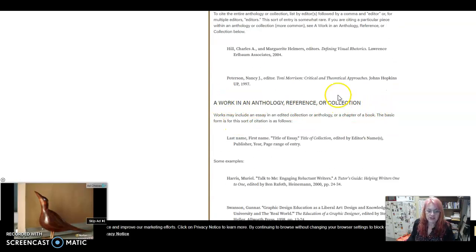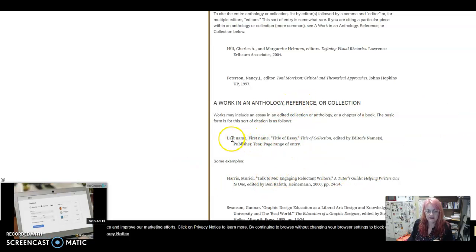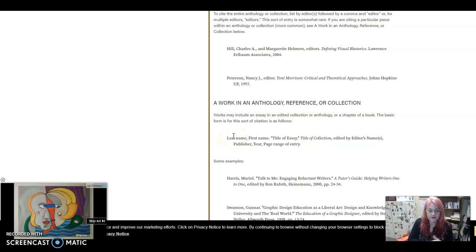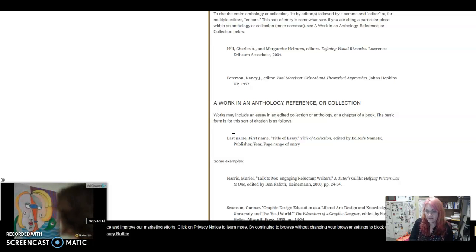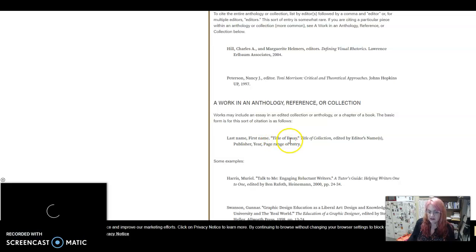So a work in an anthology. If you're just doing one work in an anthology, this is what your citation will look like. The author of the individual work. So let's say we'll use The Yellow Wallpaper. It would be Perkins Gilman, comma, Charlotte, period. And then in quotation marks, The Yellow Wallpaper. Make sure that period stays inside the quotation marks. Then Making Literature Matter: An Anthology for Readers and Writers would be italicized. You would have a comma. Then you would have edited by, and the editors, of course, John Schlib and John Clifford.